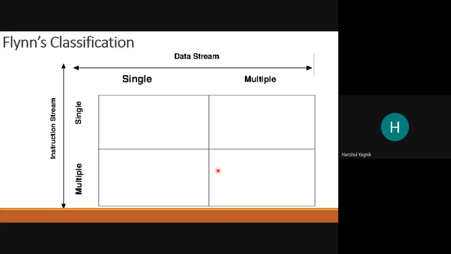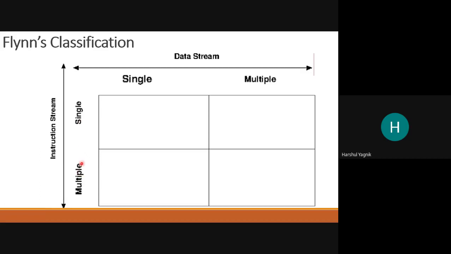So you can see that on the y-axis we have instruction stream, and on the x-axis we show data stream. What is the possibility? Either a single instruction can be executed at a time, or what we want to do in parallel processing is multiple instructions getting executed at a time.